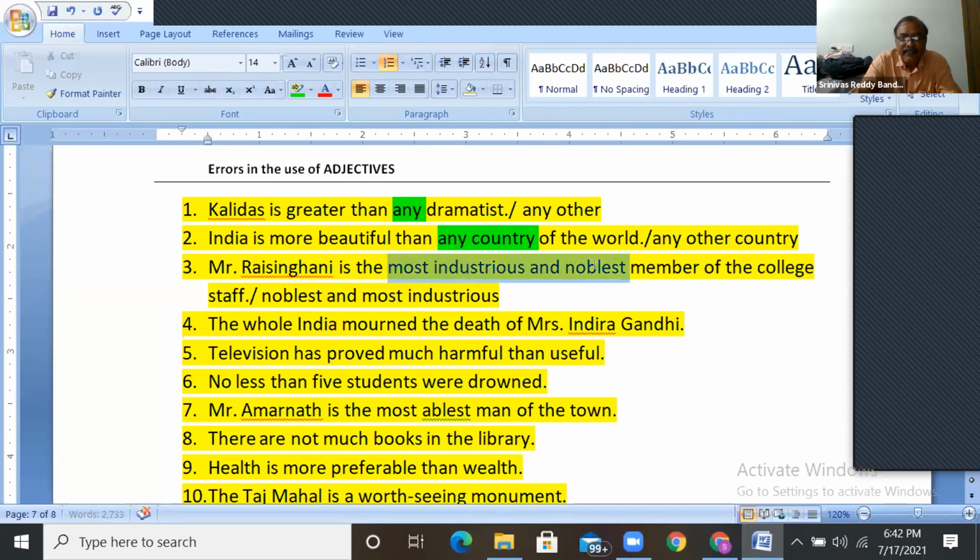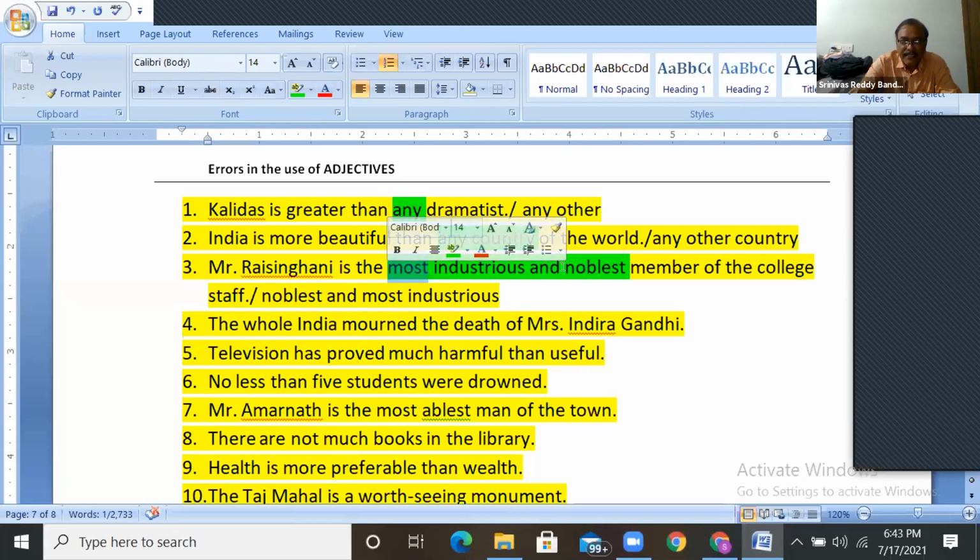You may ask me here why it is like this. If you bring most in the beginning here, it will be applicable to industrious as well as noblest. So to industrious we can use most, but for noblest can we use most? No. That's why most should not be in this position. It should not be applicable to industrious and noblest.